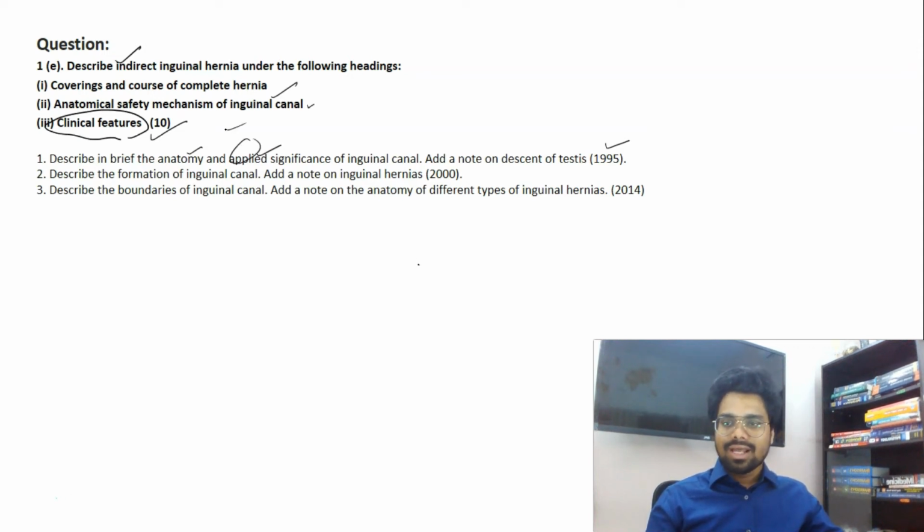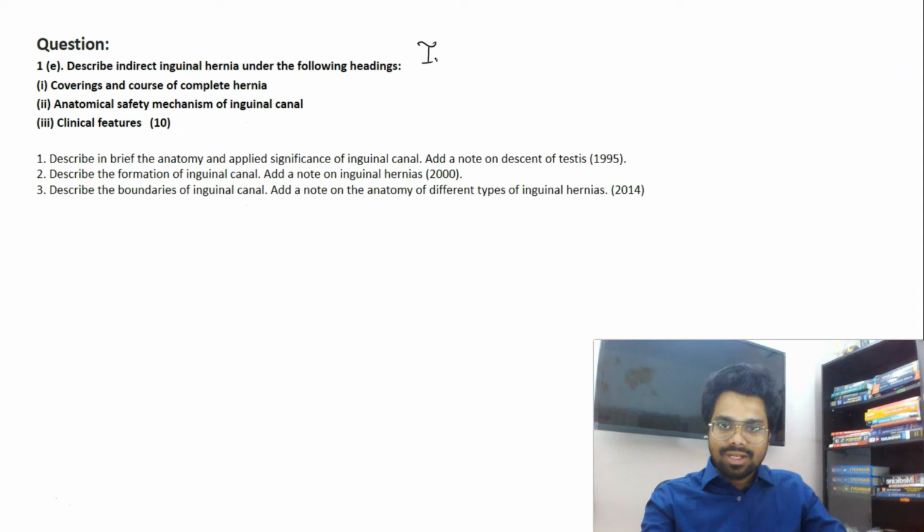So if you know this, you can answer these questions. And what is the formation of inguinal canal? What are inguinal hernias? In 2000 they asked, what are the boundaries and anatomy of different types, direct or indirect. So they're asking, please be specific. Questions are a bit specific these years, like the last 5 to 6 years. They're not asking vague questions.